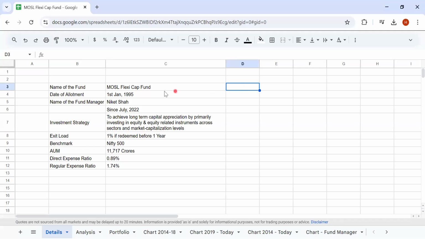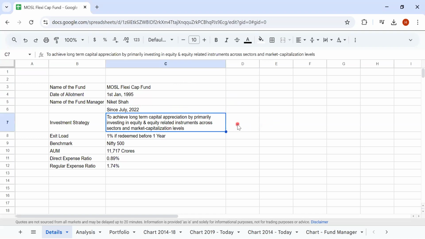So the analysis is about Motilal Flexi Cap Fund. It has been in existence from 1st January 1995. Previously, it was known as Multi Cap 35 Fund. The name change happened probably some 5-6 years back. The present fund manager is Niket Shah, and he has been managing the fund since July 2022.